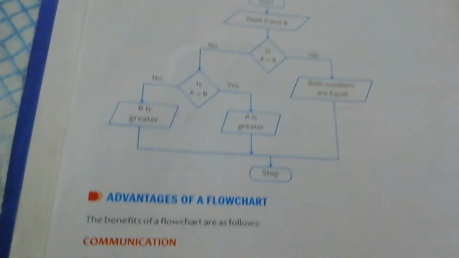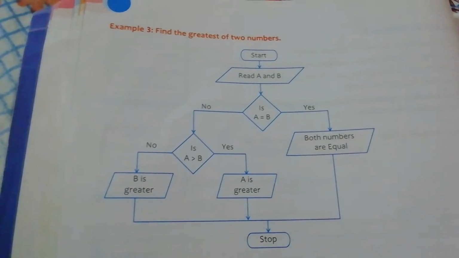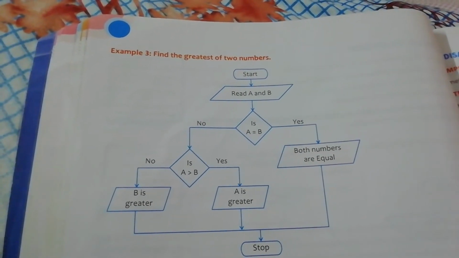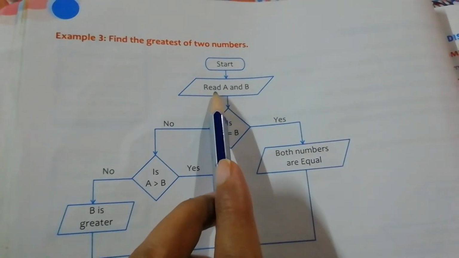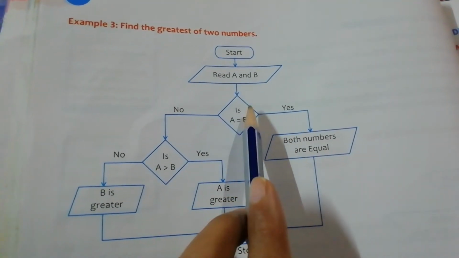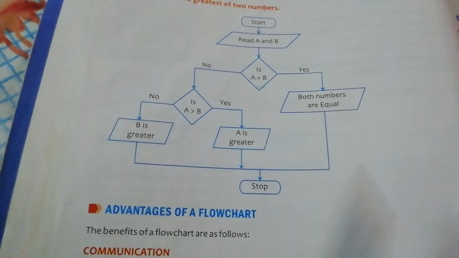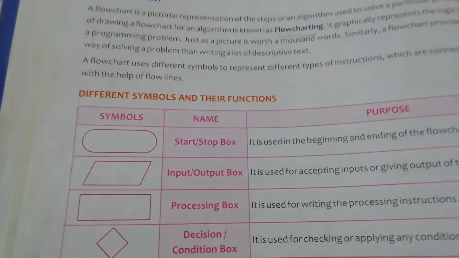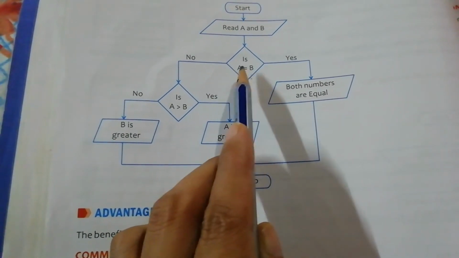So one more example is there, so let's discuss it. You have to find the greatest of two numbers. Start, input box, read A and B, meaning input A and B. After that, so let's discuss this. This is the new one, that is the diamond box, and this is used for decision and condition. Okay, so this is the condition box. Is A equals B?